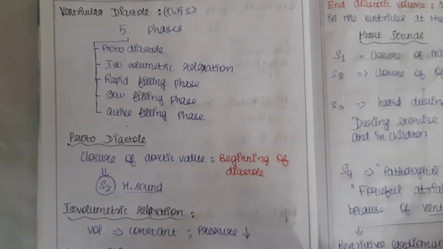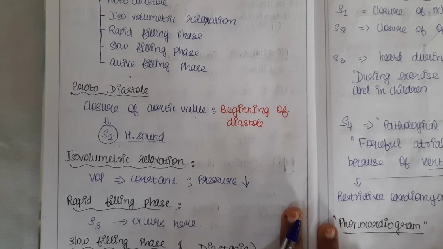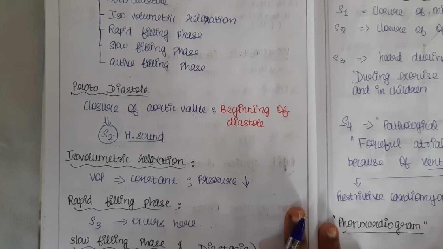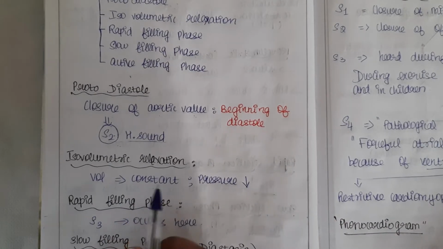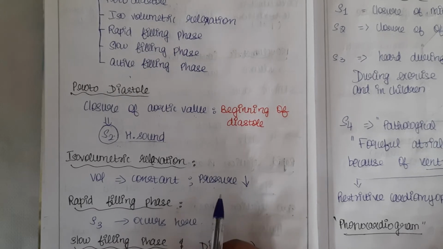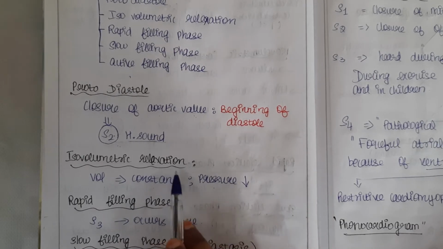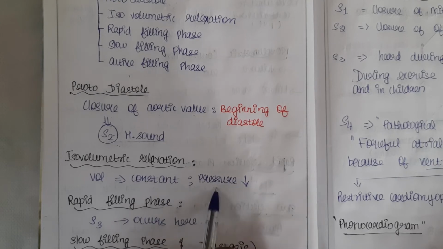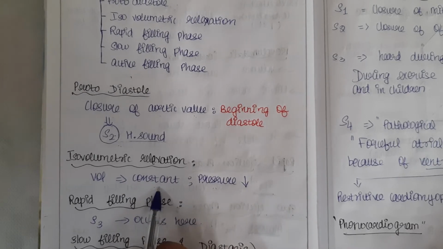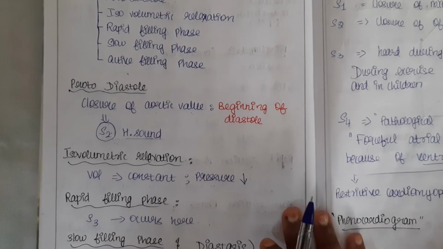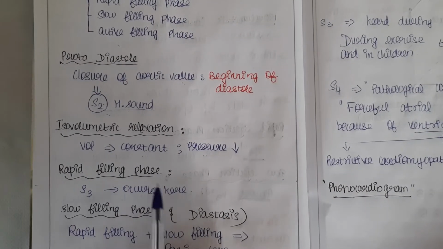Then comes the isovolumetric relaxation. Iso means same, as I said earlier. So volume remains the same, but pressure decreases because the ventricles are in the relaxed state. Ventricles relax, that's why pressure decreases. But volume is constant. Then comes the rapid filling phase.